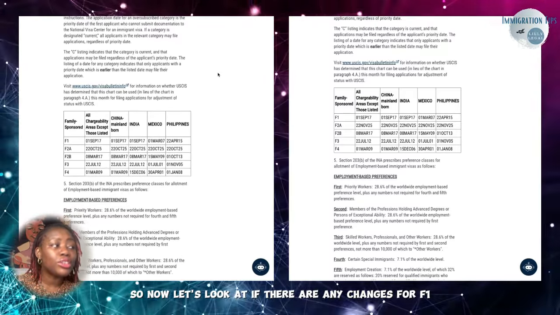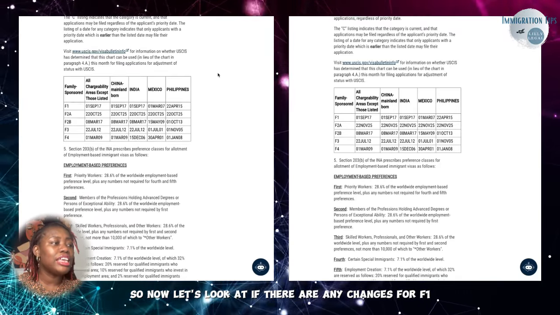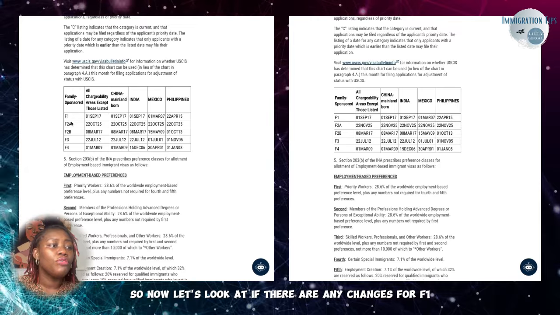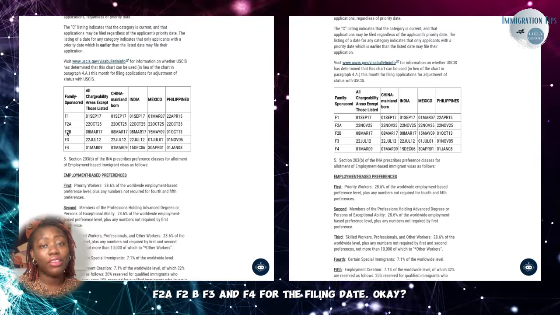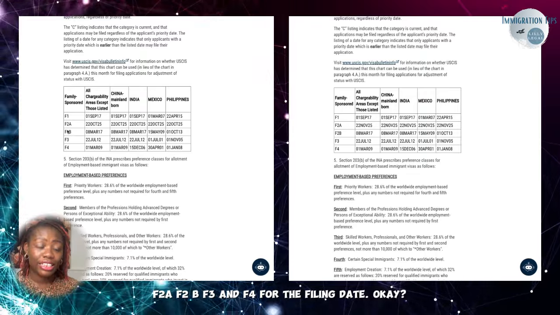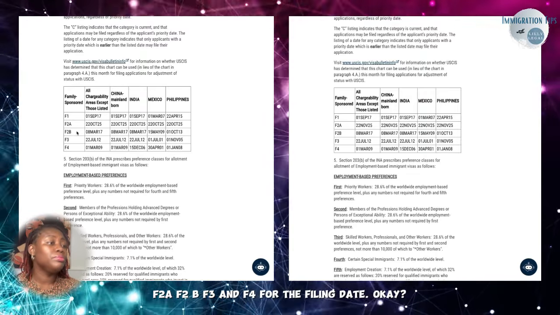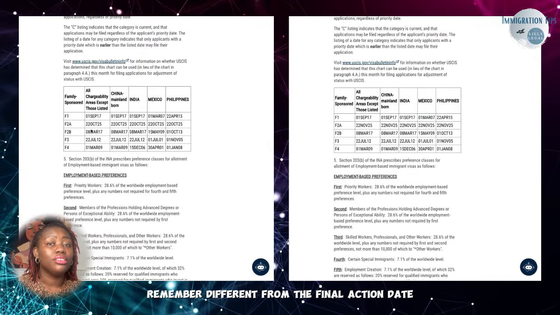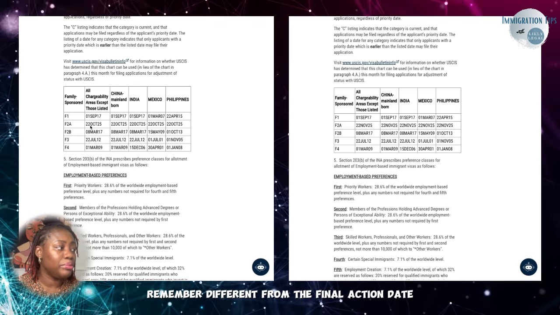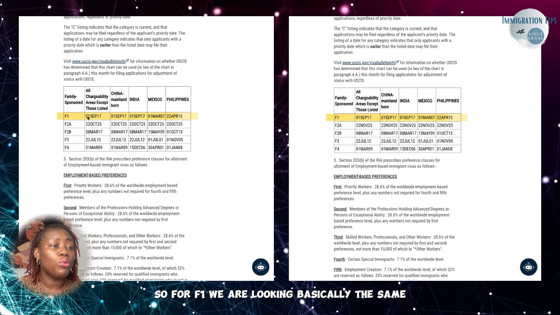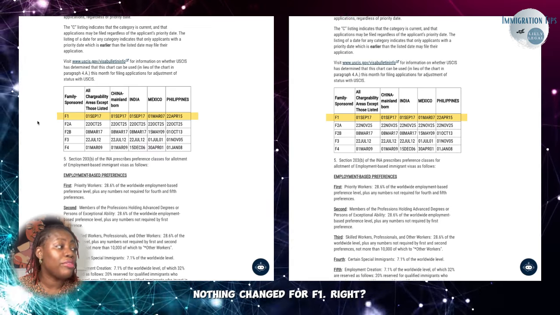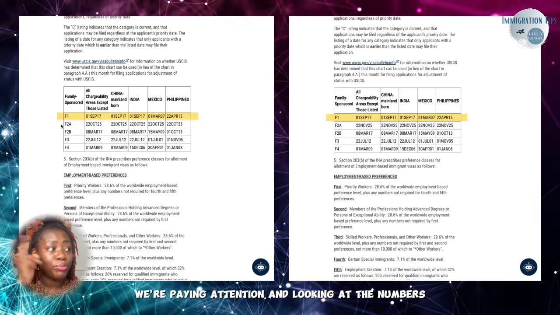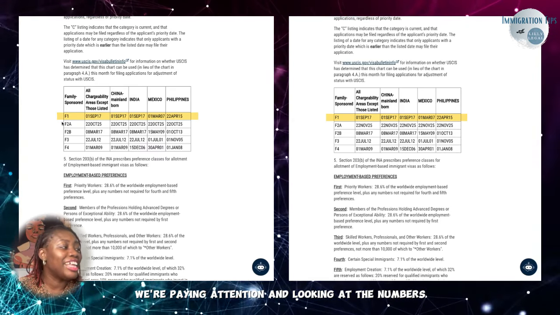So now let's look at if there are any changes for F1, F2A, F2B, F3, and F4 for the filing date, okay? Remember, different from the final action date. So for F1, we are looking basically the same. Nothing changed for F1, right? We're paying attention and looking at the numbers.